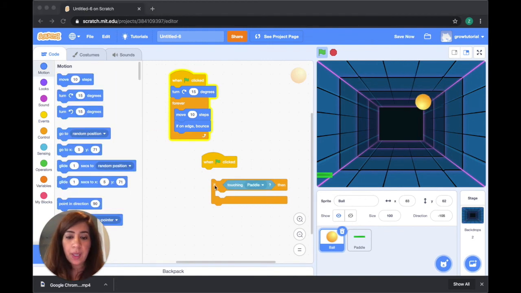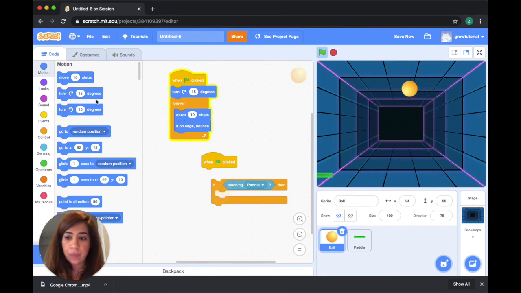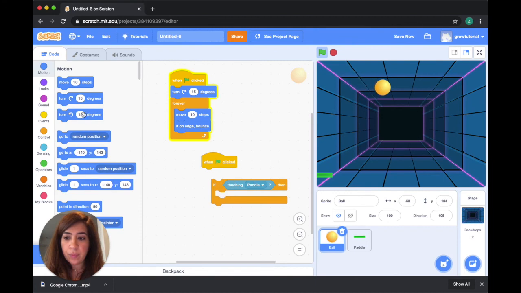So we're going to say if the ball touches the paddle, we want it to turn and then we want it to move. So we want it to just change direction and move at the same time. But I don't want it to always move in the same 15 degrees.